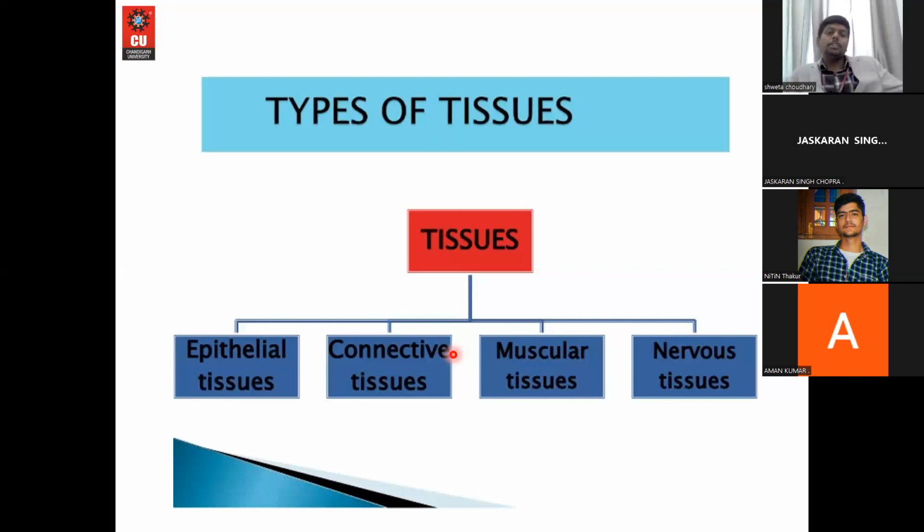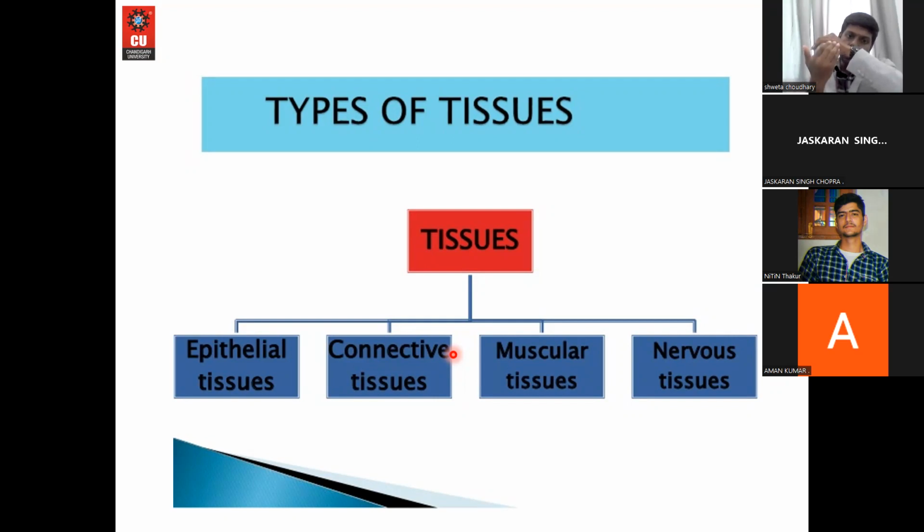Then coming to the connective tissue. What is the meaning of connective tissue? Connective tissue, as the name suggests, is trying to connect something. The tissue that is trying to connect any two things can be stated as a connective tissue. Let me give you one best example. We have an epithelial tissue like the skin, and inside we have blood vessels.